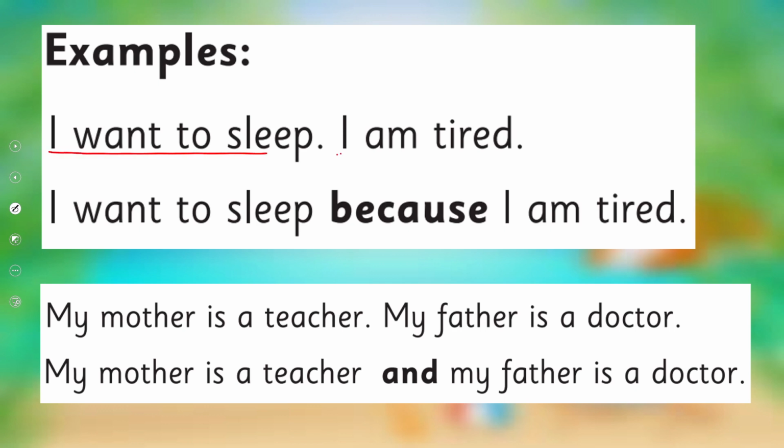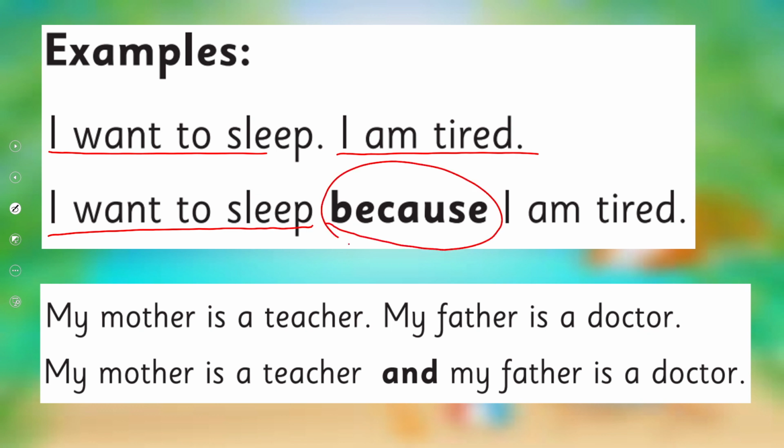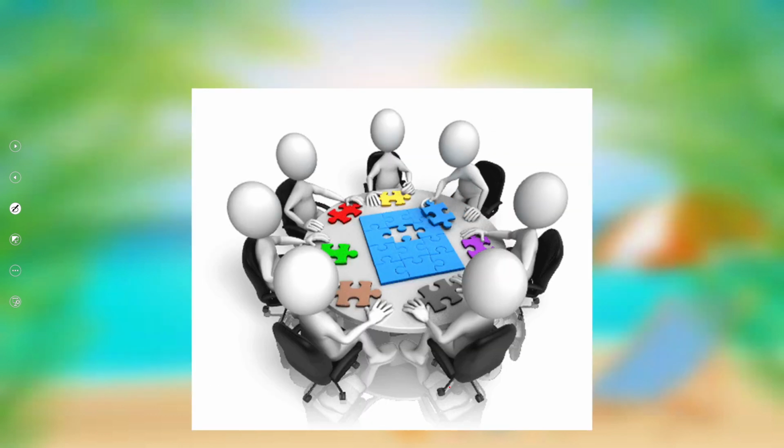I want to sleep, I'm tired. I want to sleep because I'm tired. My mother is a teacher, my father is a doctor. Now how will we join these two sentences to make one? My mother is a teacher and my father is a doctor. Do you understand? This is how we use conjunctions.